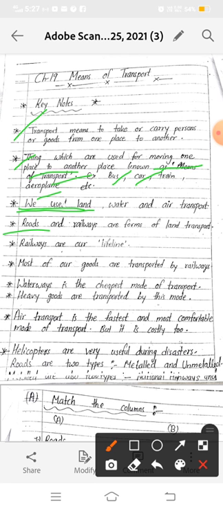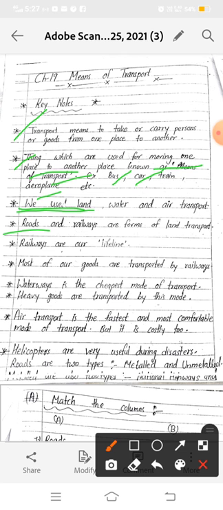And roads are very important for us. We use roads to carry passengers and goods with the help of various vehicles. They provide doorstep service as well. Okay, land transport provides us a doorstep service.